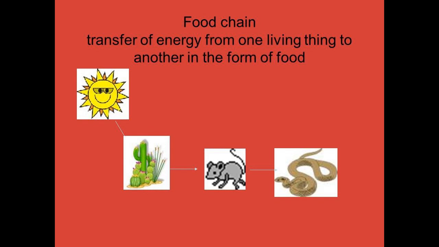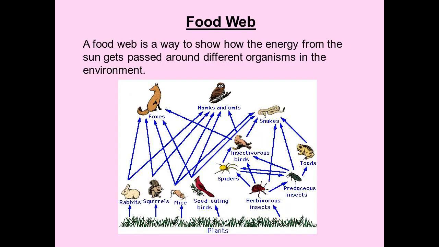Food chain means transfer of energy from one living thing to another in the form of food. All the food chains are interconnected. They together form a food web. A food web is a way to show how the energy from the sun gets passed around different organisms in the environment.